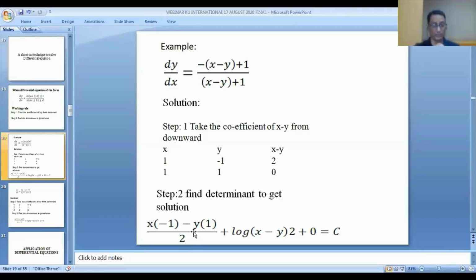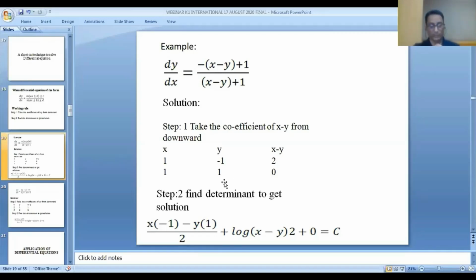One thing you have to remember: in case of this type of function, the answer is always coming in logs. Why? We know the integration of 1 by x always gives you what? Log x. So that's why you have to put here log. Here the coefficient is given x minus 1, just put it here x minus 1. Here the plus 2 is there, so you have to put plus 2. Here it is given 0, you are finding the value 0, so you have to put 0. So equal to 0. This is the solution of this differential equation. If I give you any differential of this one, you can solve it within a fraction of a second.